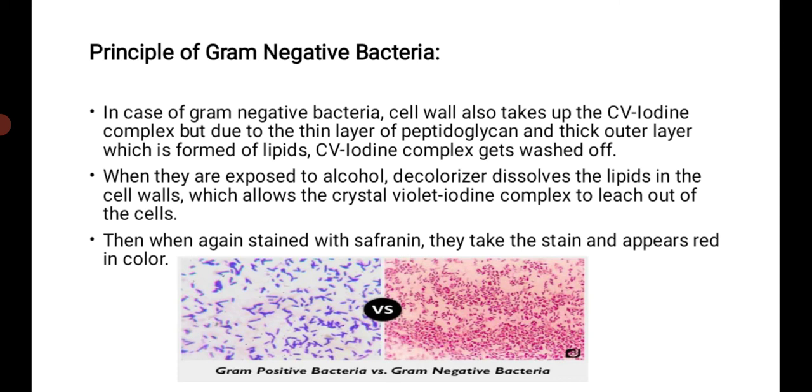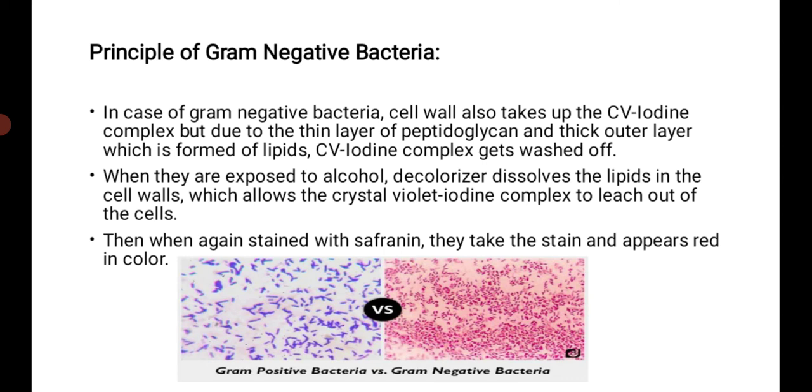When they are exposed to alcohol or decolorizer, it dissolves the lipid in the cell wall, which allows the crystal violet iodine complex to leach out of the cells. The lipid content in gram-negative bacteria is high. When we add the decolorizer, it dissolves the lipid and the violet color can be washed off. Then when stained again with safranin, that is the second stain, the counter stain, they take the stain and appear red in color.